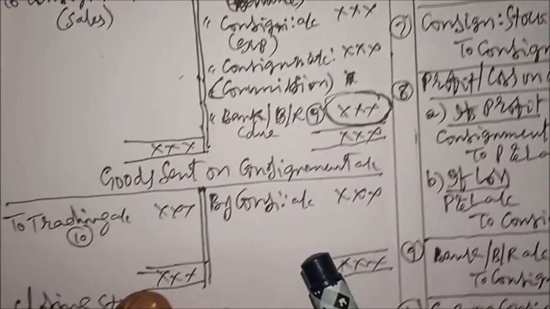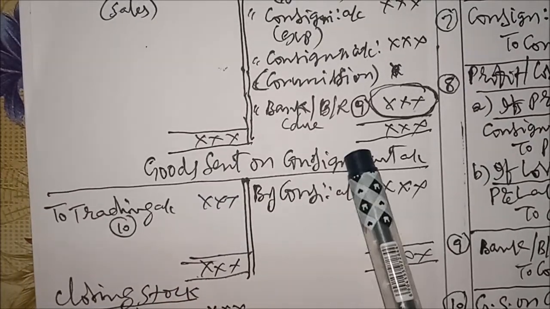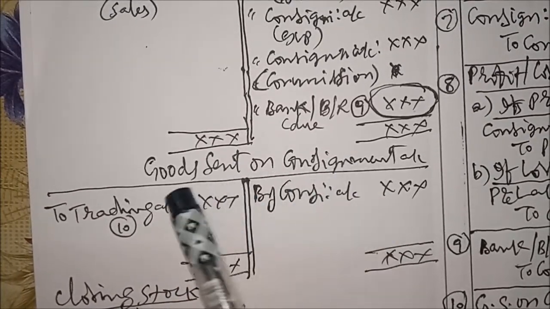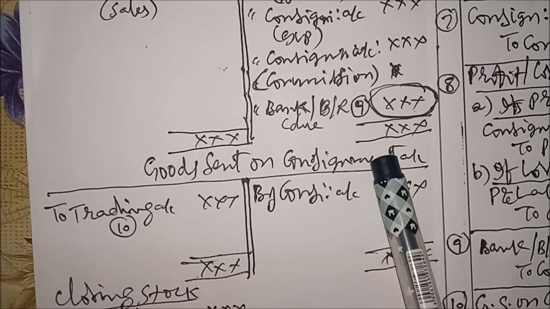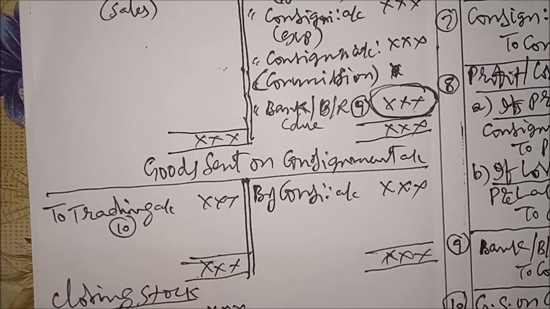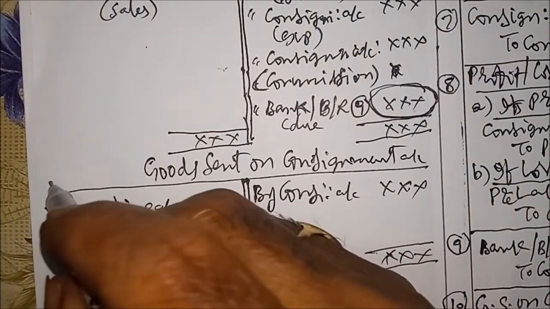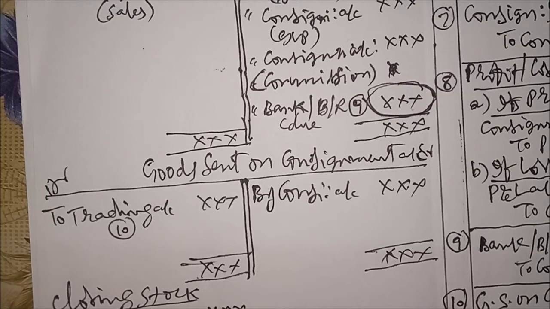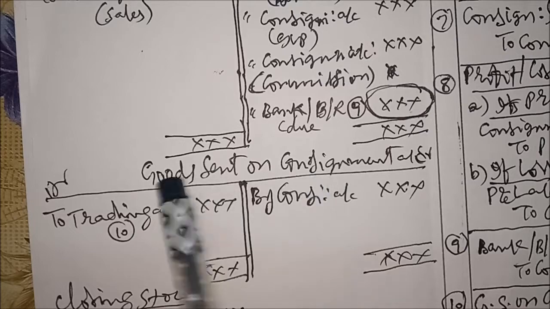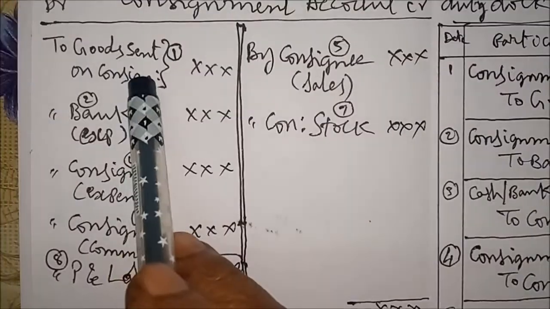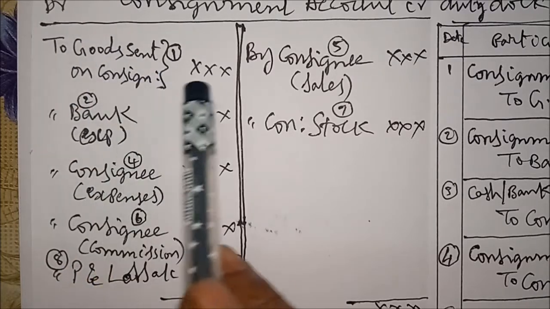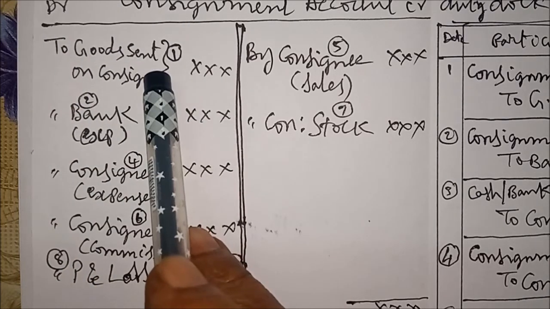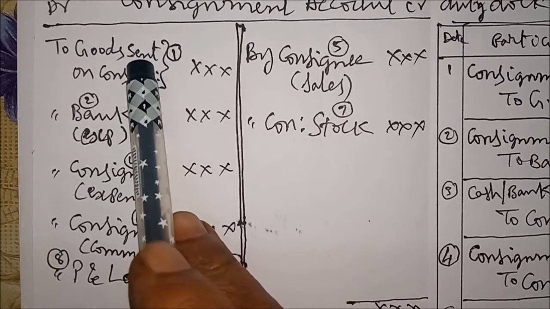Next, third account, goods sent on consignment account. Here you write this account basing on the information in consignment account. You see where you can see this goods sent on consignment in consignment account, debit side first item. You see here goods sent on consignment account. It is debited there. As per double entry system, this appears second.